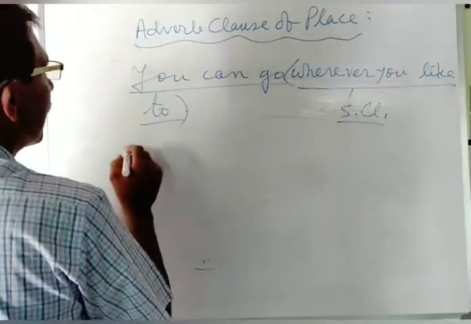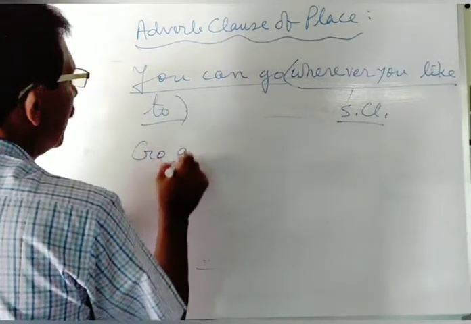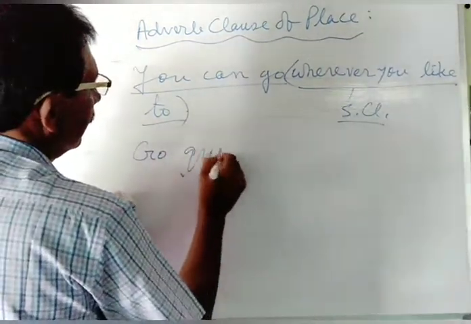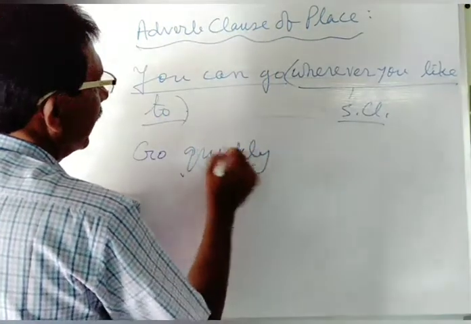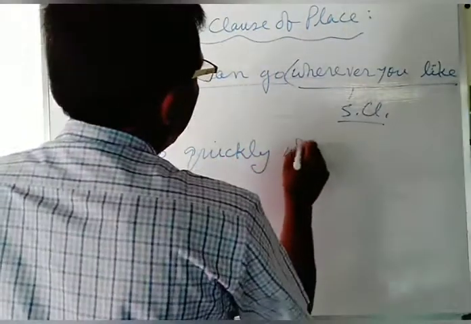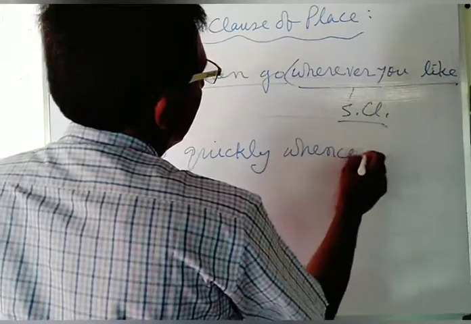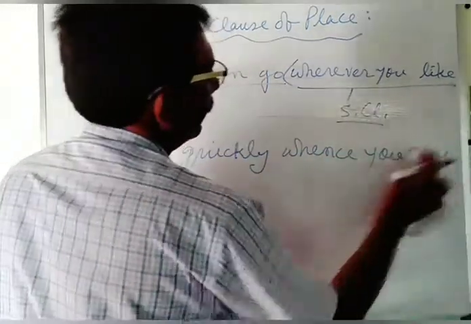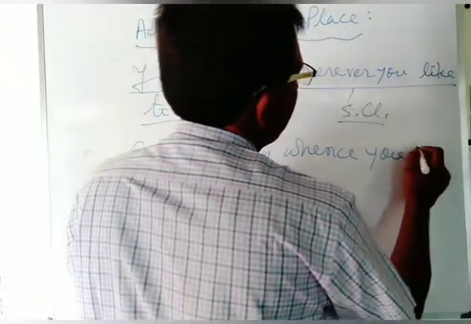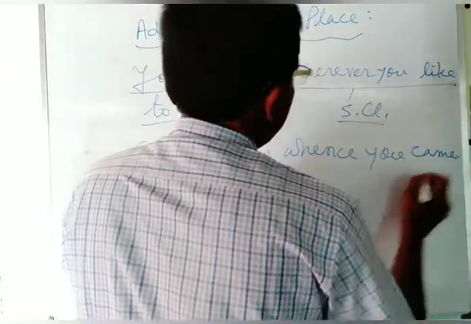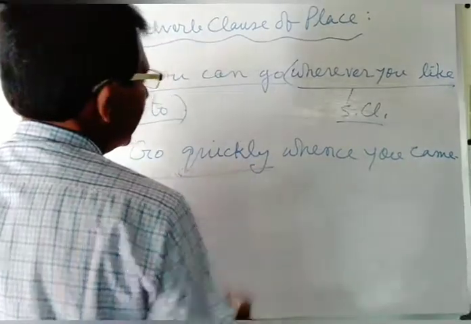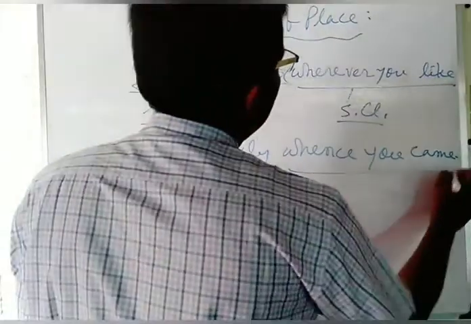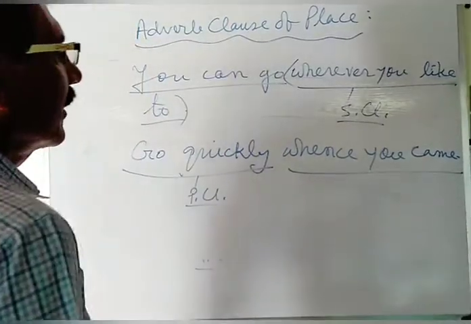In another example: go quickly whence you came. Go quickly is the principal clause, and whence you came is used as the subordinating clause.